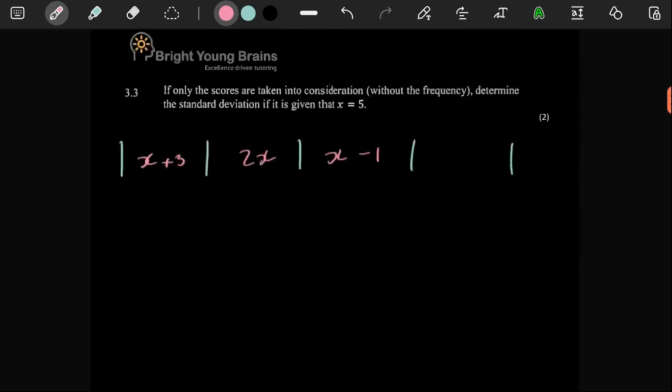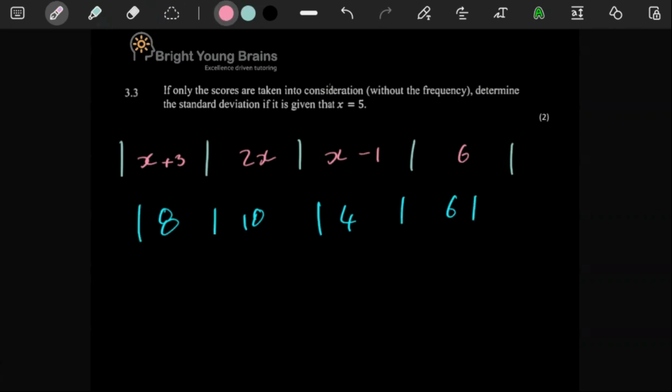So the one thing that we have now is x plus 3, right? X is a 5, so this would be like 8. This would be like 10. This would be 5 minus 1, right, which is a 4. And this is just a 6. So these are the scores. So if you're going to get the standard deviation, you can just get that from your calculator.